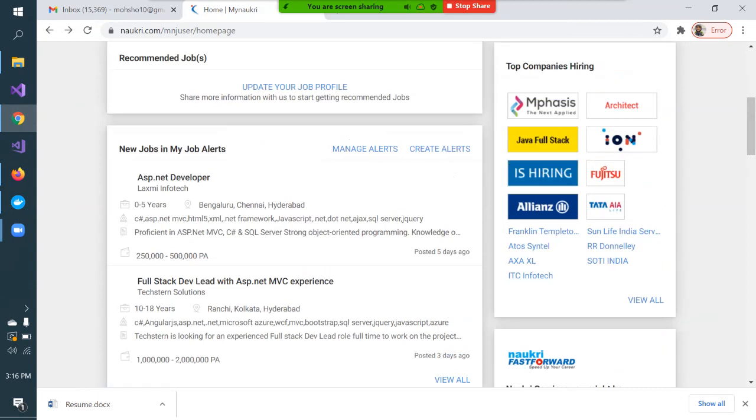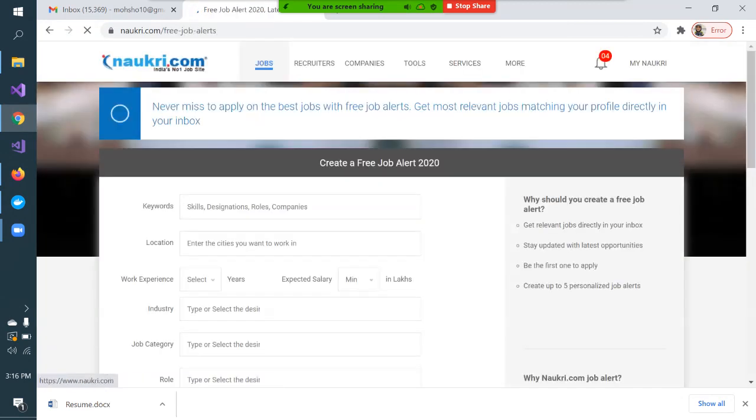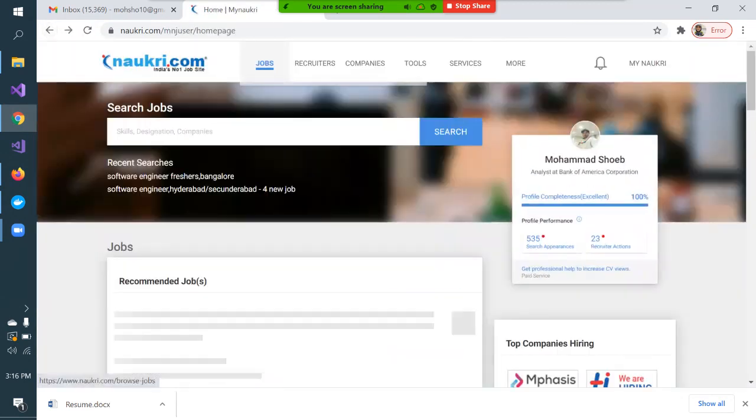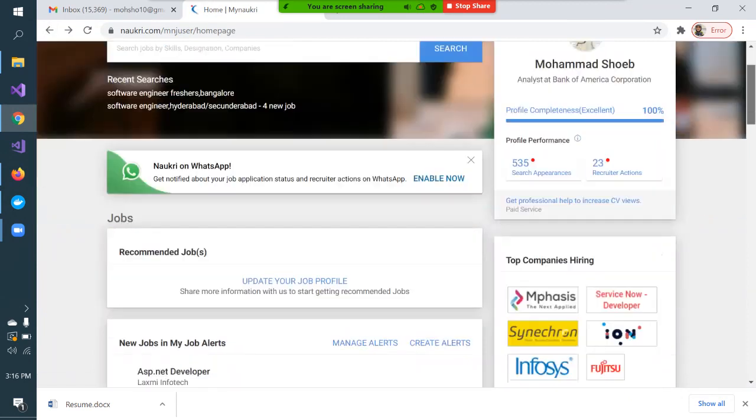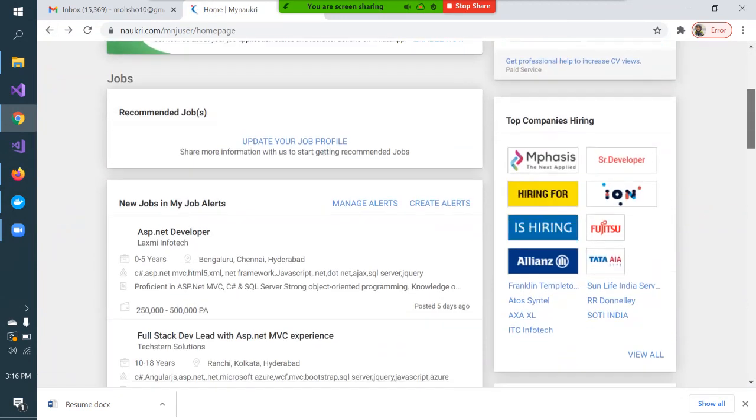And as you can see, manage alerts, create alerts. This is also very important. Create alerts means, let me first go to manage alerts. Alerts go to whatever mobile number you used to create this profile on job portals, or the email ID with which you created your profile.